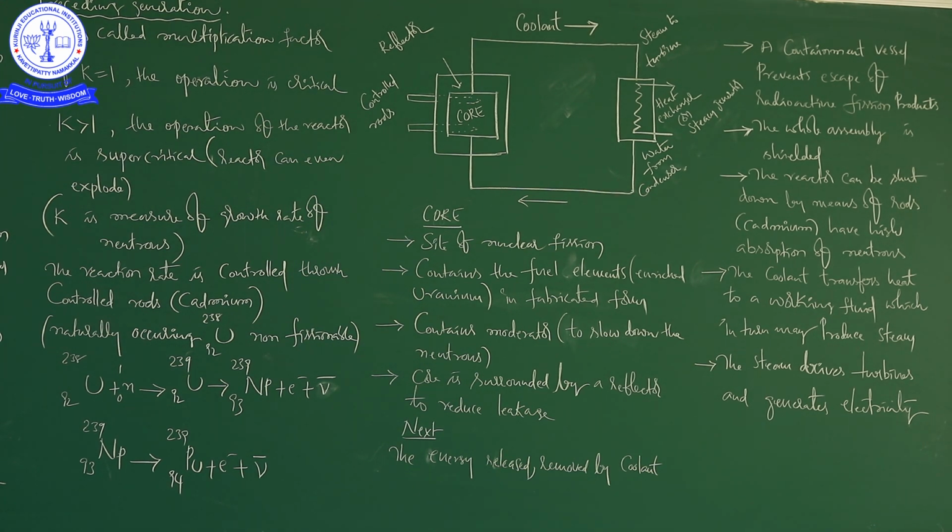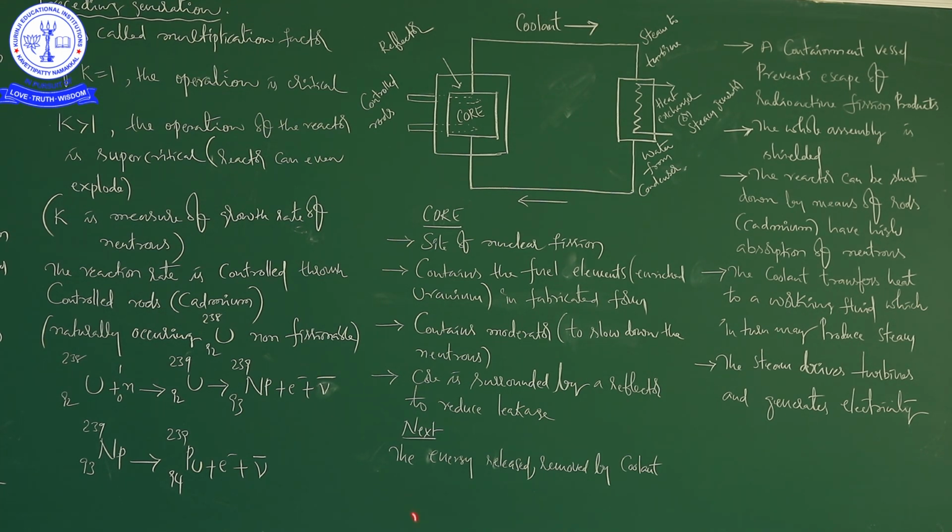Suppose we do not control it, then it will be like this: if the chain reaction is uncontrolled, it leads to explosive energy output as in a nuclear bomb. That is important. In one fission reaction a certain amount of energy is released along with some neutrons.